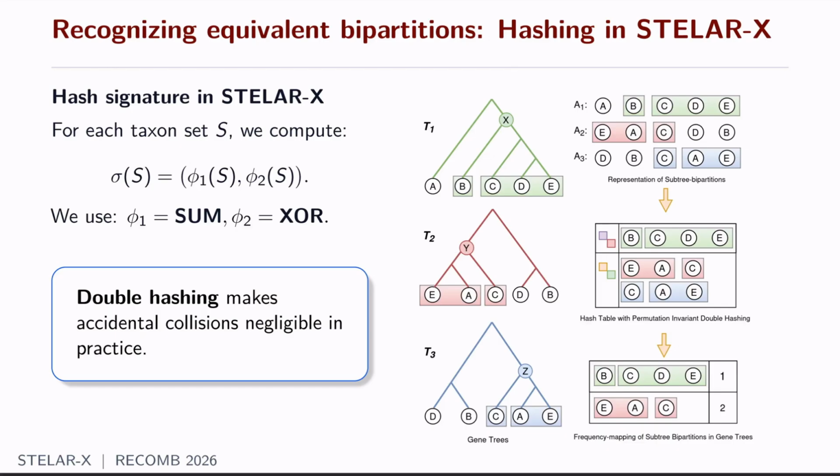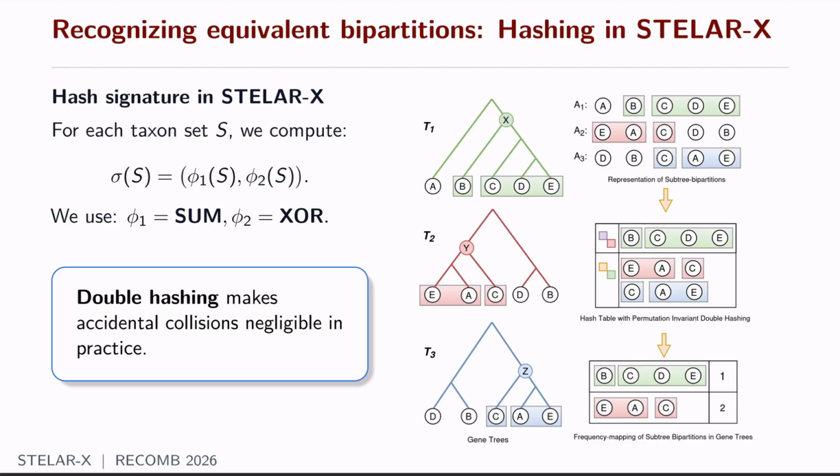And in STELAR-X, we use two different hash functions, summation and XOR. Both of them fulfill the two properties mentioned before. They are both permutation invariant and they are associative. So one question is, why do we use two different hash functions? Well, whenever we talk about hashing, a natural problem that occurs is collisions.